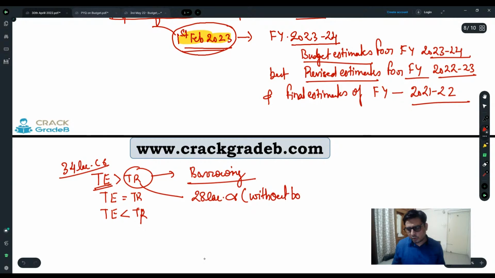So what is the government going to do? The government is going to borrow. The government has to borrow 6 lakh crores in order to make this expenditure and receipts equal.